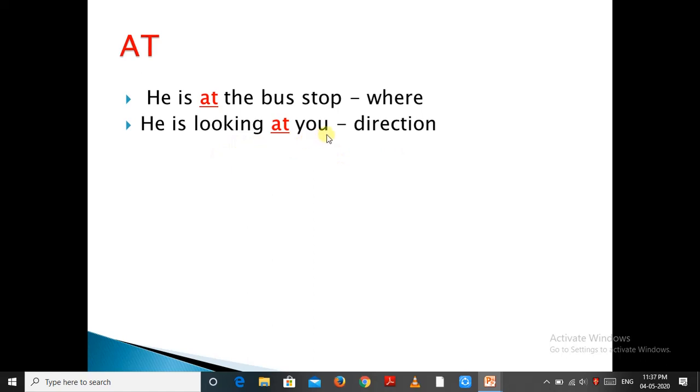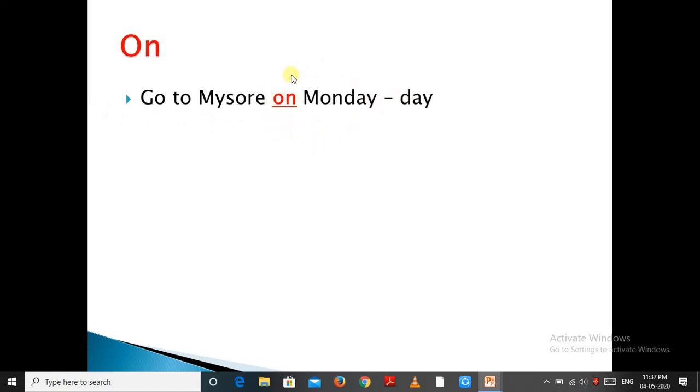Come at 5 o'clock. Here at indicates time. Now to know about on. Here on indicates day. Go to Mysore on Monday. It indicates particular day. Then top position. On also indicates top position. Sit on the chair.